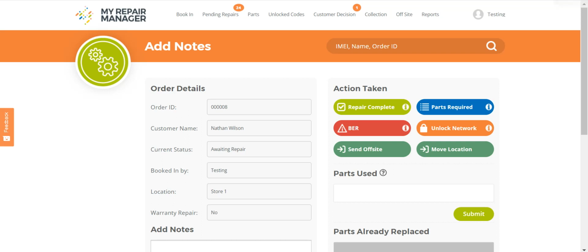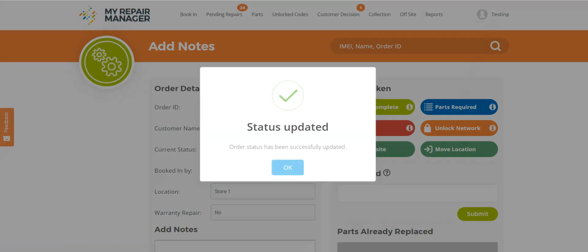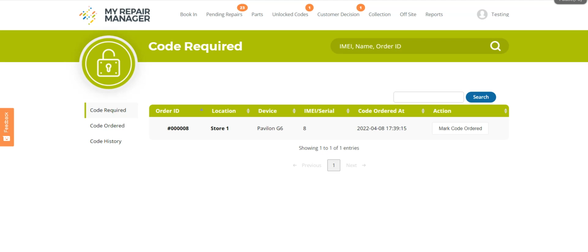If your customer wants to unlock their device from a particular network, then you can select the Unlock Network button. Many devices may require you to have the code sent off to external companies to network unlock. You'll now see that the device has been moved to unlock codes.